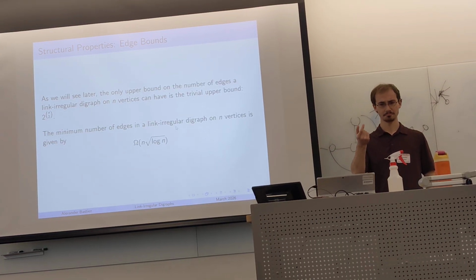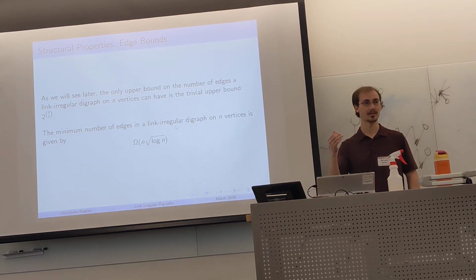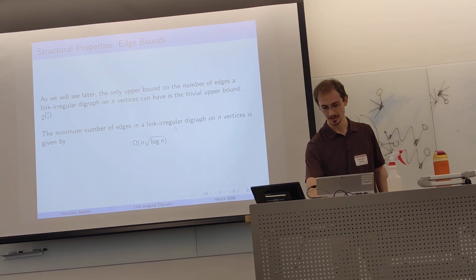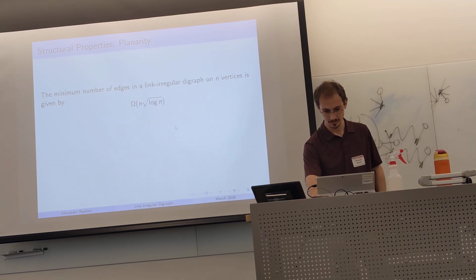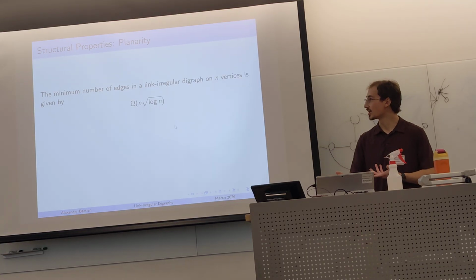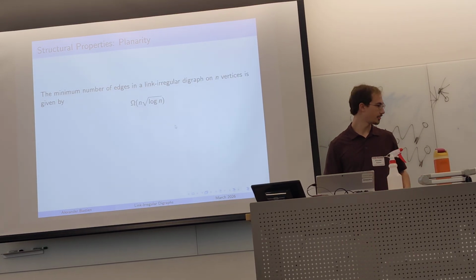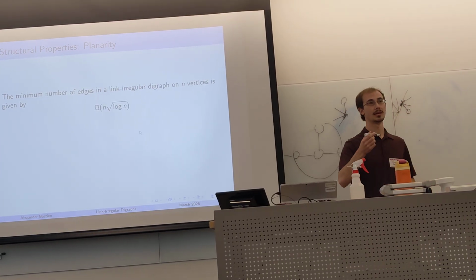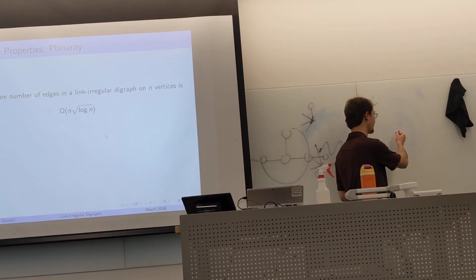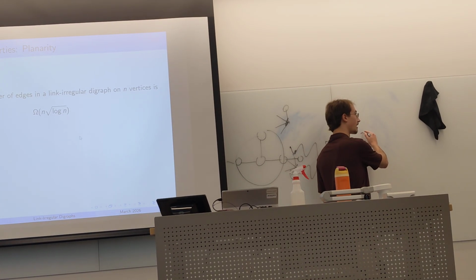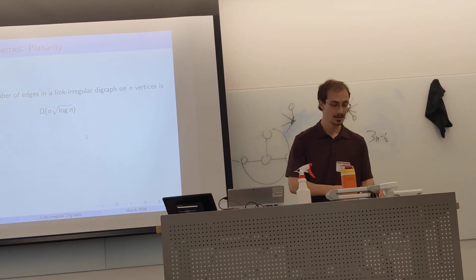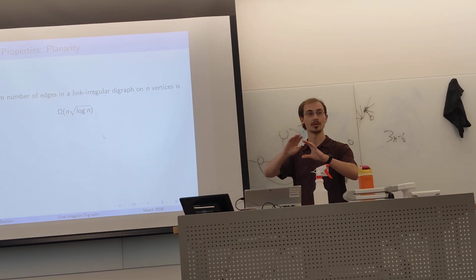That's found through fairly direct computation. If you want to see the details of it, it's in our paper, but it's a fairly direct asymptotic proof. And so we have this asymptotic lower bound. In graph theory, we have a result that any graph on n vertices with more than, I believe, 3n minus 6 edges is not planar. That means however you draw the graph, you'll have overlapping edges.